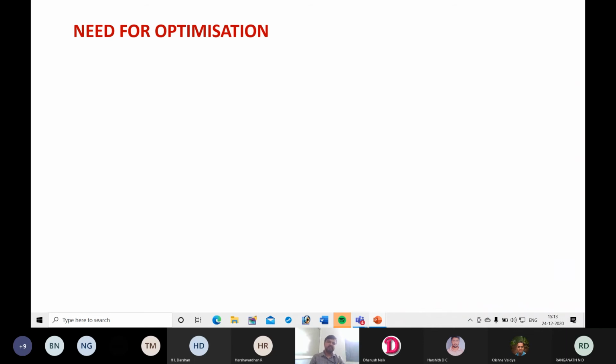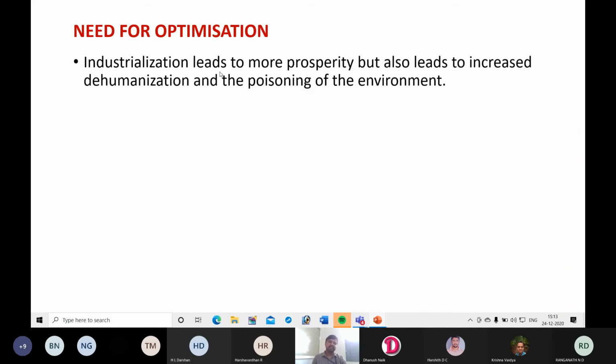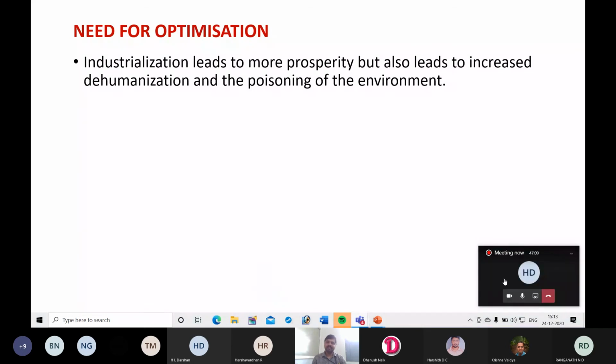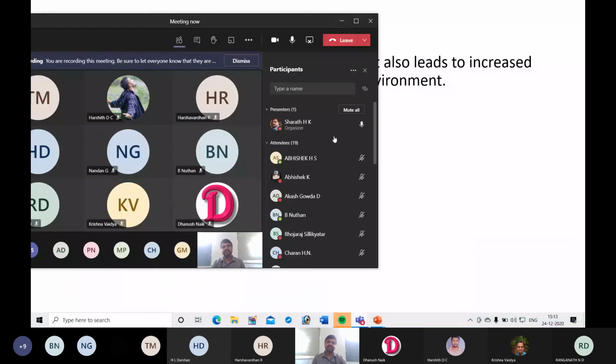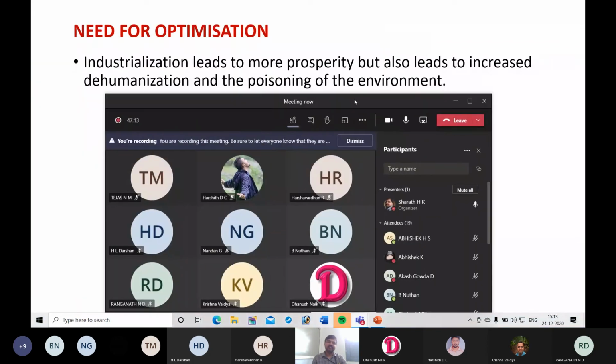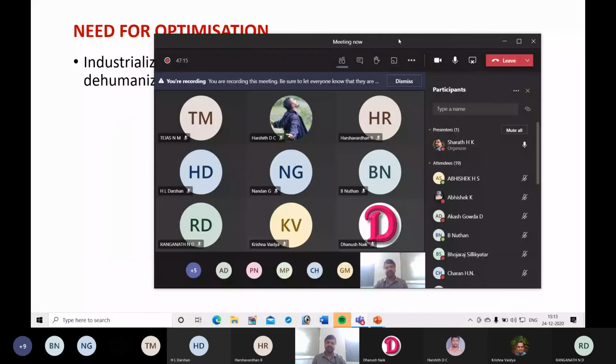Okay, next, need for optimization. Industrialization leads to more prosperity, but also leads to increased dehumanization and the poisoning of the environment. Why does industrialization lead to dehumanization? What is the reason? How is industrialization responsible for dehumanization?